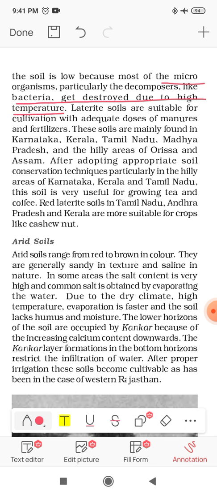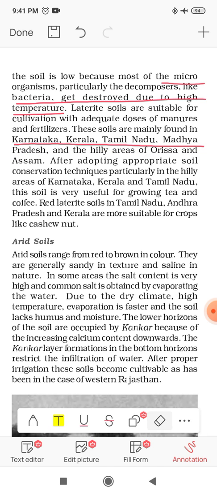These soils are mainly found in Karnataka, Kerala, Tamil Nadu, Madhya Pradesh, and the hilly areas of Odisha and Assam.